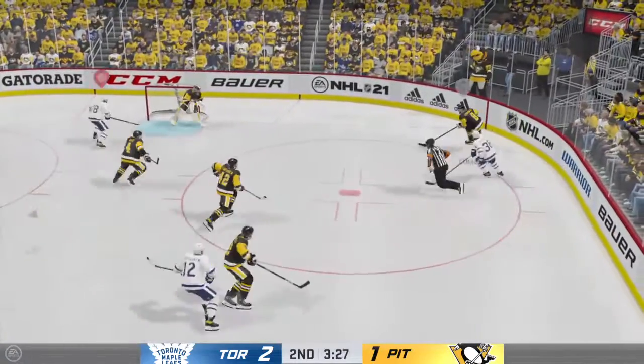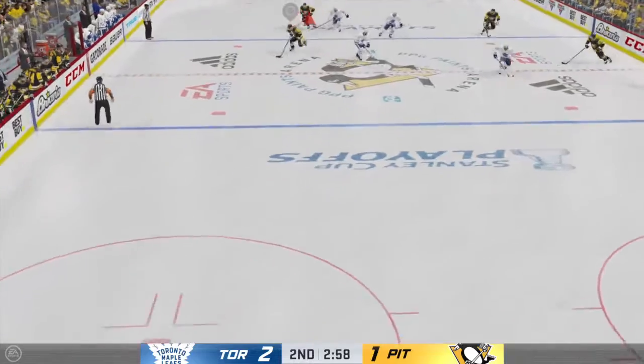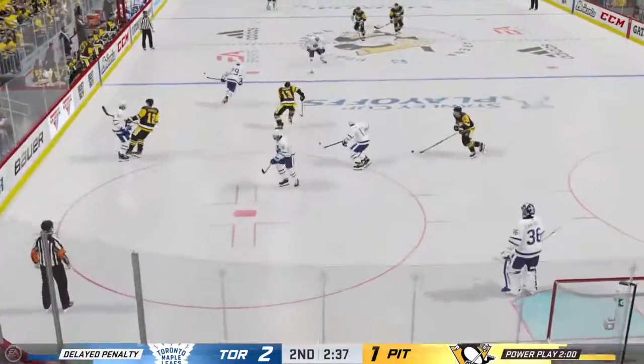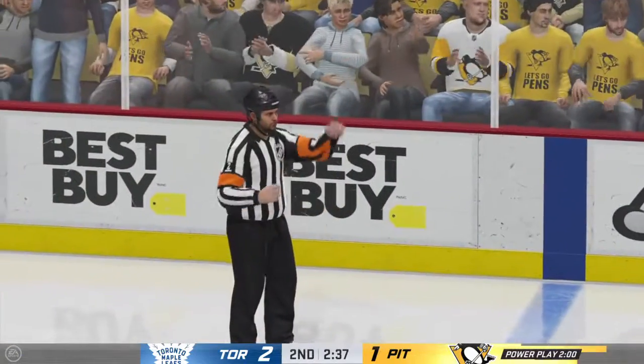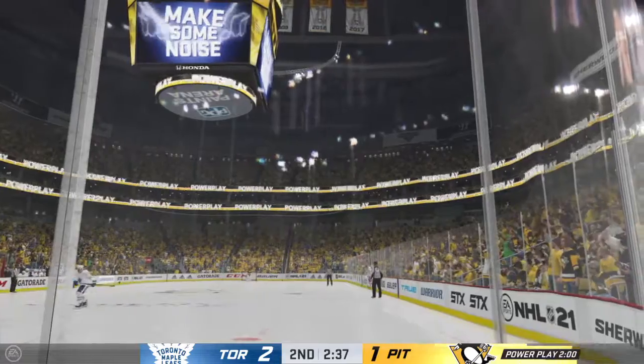Some words there between two. And now again some pushing and shoving here in front of the Pittsburgh goal. Here comes Pittsburgh. It's going to be a Pittsburgh power play as it's touched up by the Leafs. So 2:37 to go in the period. Pittsburgh's going to have their third power play of this series. And they are 1 for 2.